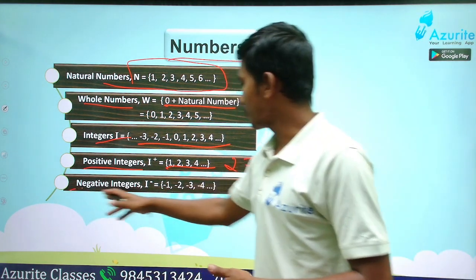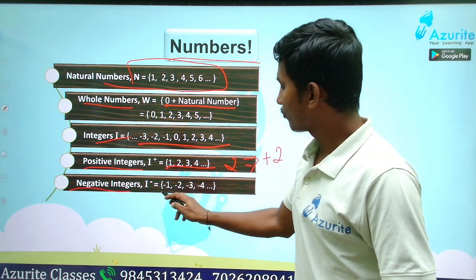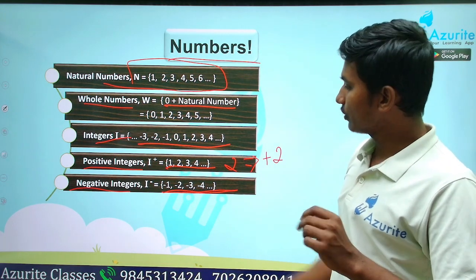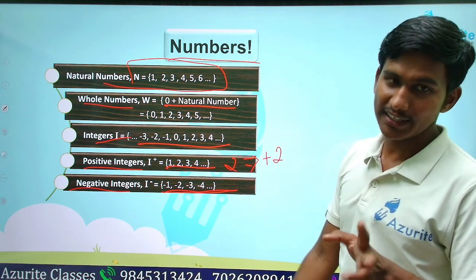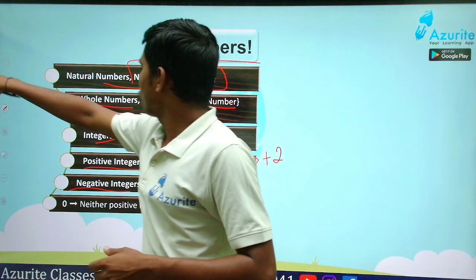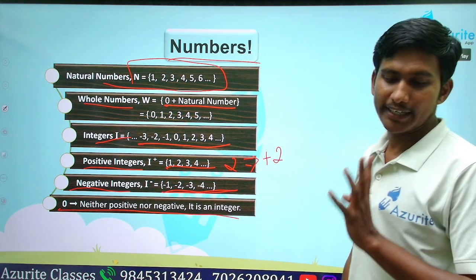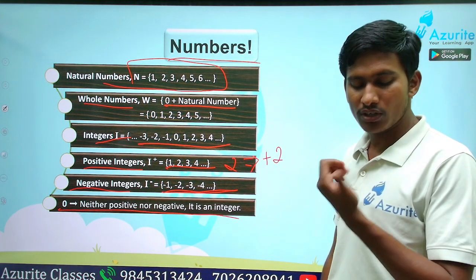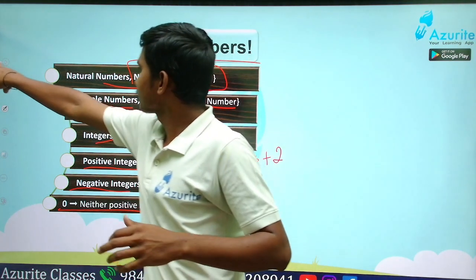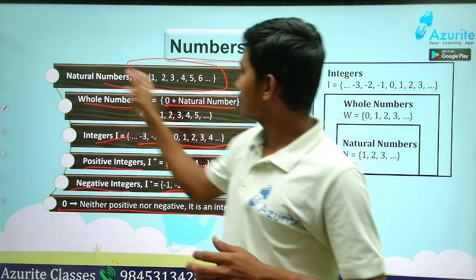Next is negative integers. For negative integers, we have to write the negative sign, that is minus 1, minus 2, minus 3, like that. Got it? Okay, good. So one more, 0 is neither positive nor negative, isn't it? 0 is not positive and not negative. It is just an integer. Okay, good. So this is how we classify all the numbers.